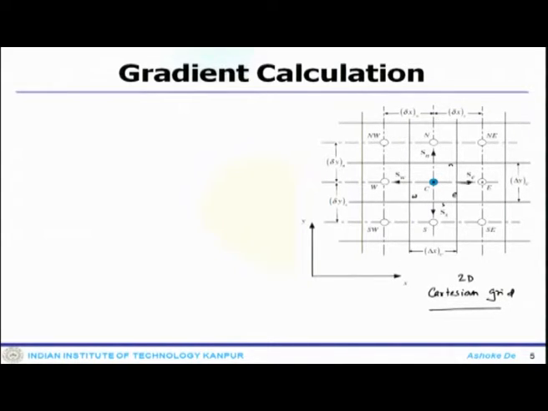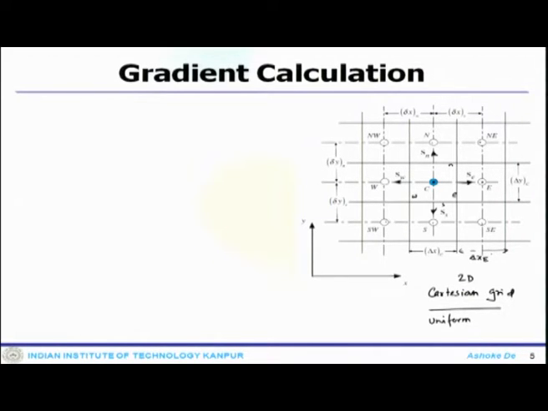These are the cell vector or the surface vector at e face, surface vector at the north face, surface vector at the west face, and surface vector at the south face, and the other nodes like north, northeast, southeast, south, southwest and northwest, and these are the respective cell distances in x and y direction. Again, this is also uniform in each direction. So, that delta xc or delta xe, they must be equal.